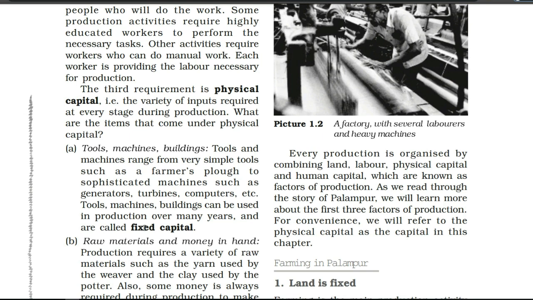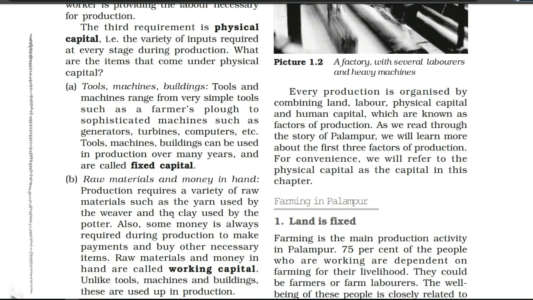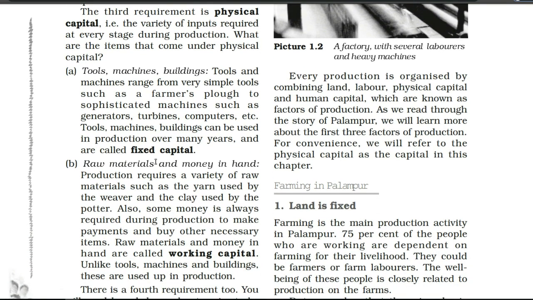So under this third requirement, physical capital is divided into two parts. Let's see, the fixed capital word is highlighted, and second is working capital. Underline this, because 1 mark questions come asking what do you mean by fixed capital and what do you mean by working capital.